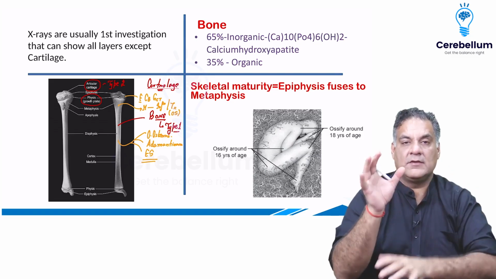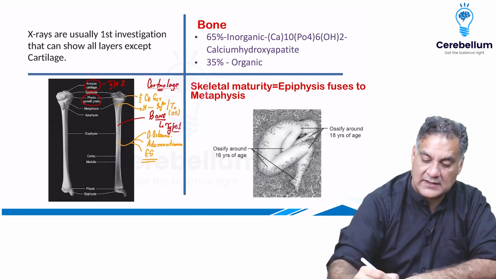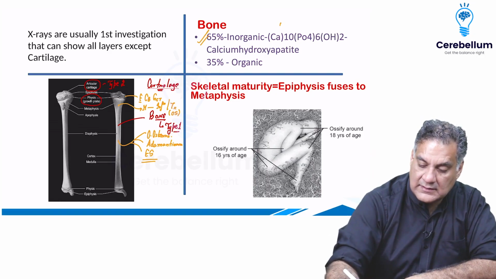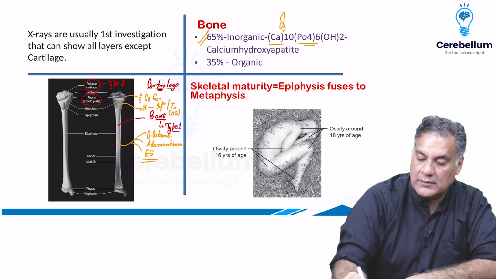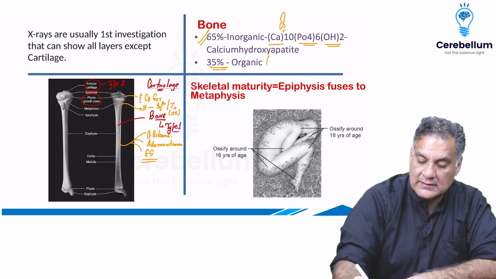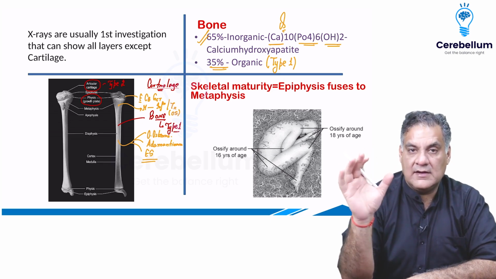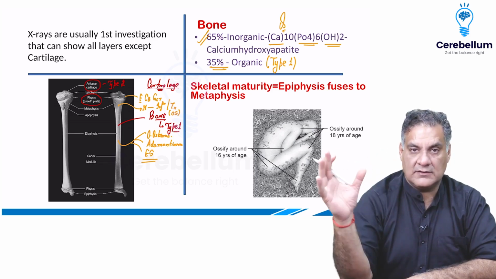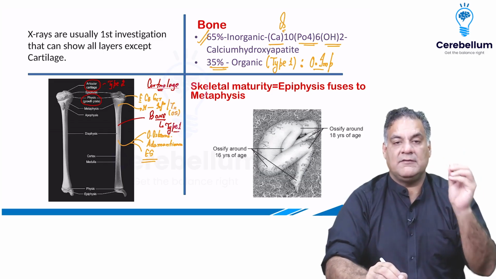When we talk about bone, the bone principally is made of two parts. The inorganic part, which is again your MCQ, has calcium hydroxyapatite, Ca10(PO4)6(OH)2. This is the formula for the same. And the organic part has type 1 collagen, giving the tensile strength to the bone. Imagine if this type 1 collagen is defective, the bone will have multiple fractures. What disease are we talking about? Osteogenesis imperfecta, a type 1 collagen defect.